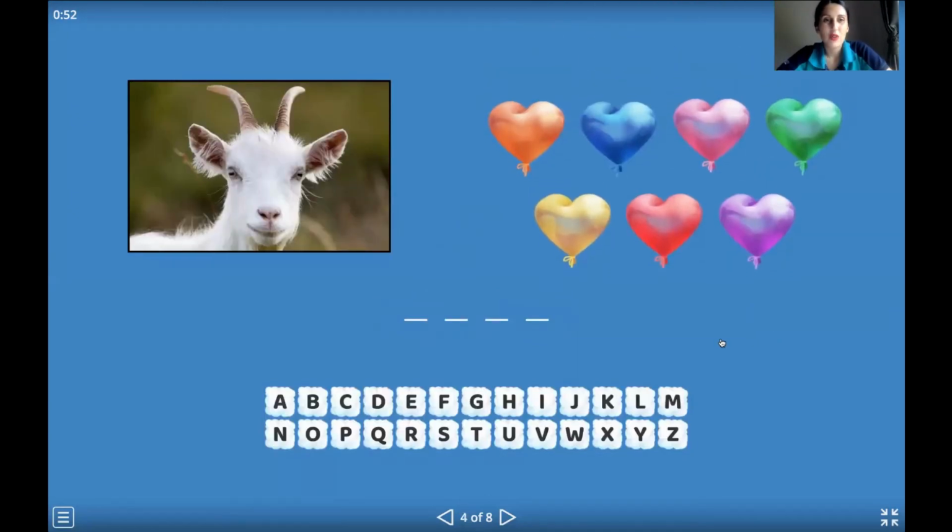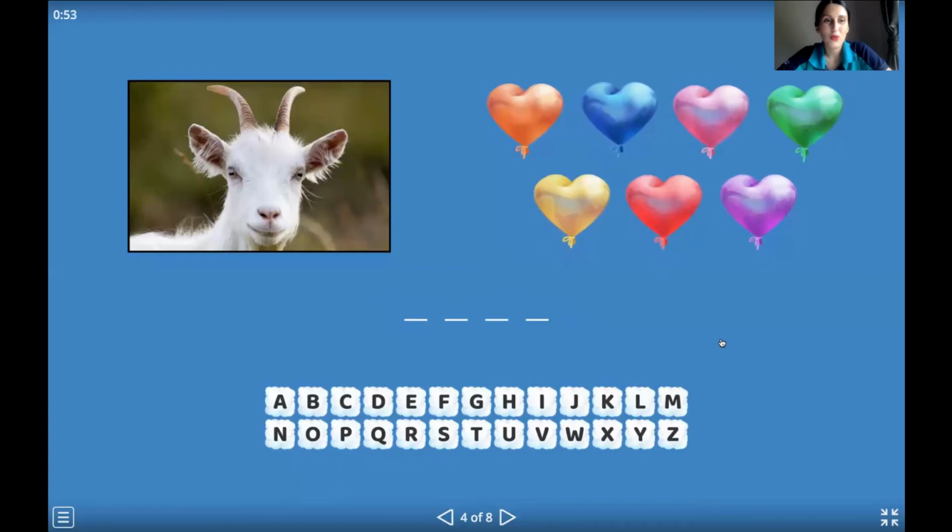Okay, let's have a look. So, do you remember the animal who has horns? So, the name for this animal is goat. Yes, that's correct. It's a goat. So, we have to find the beginning letter. So, can you hear the sound?